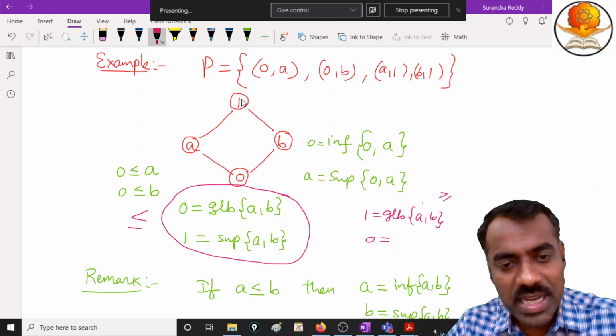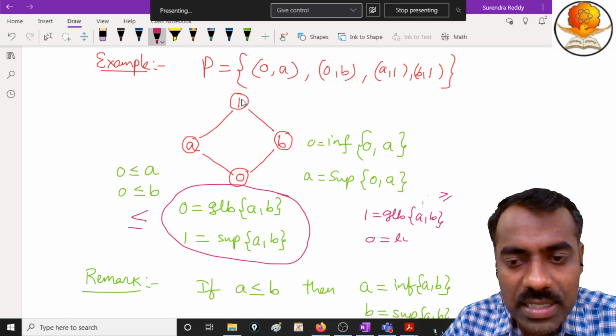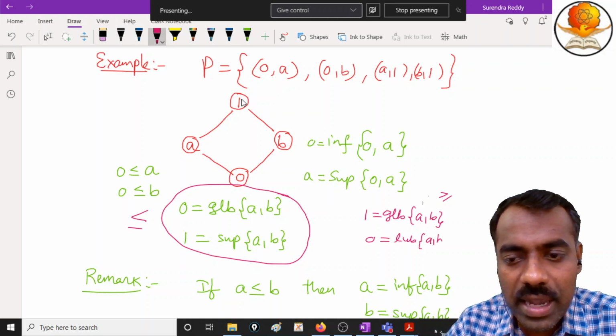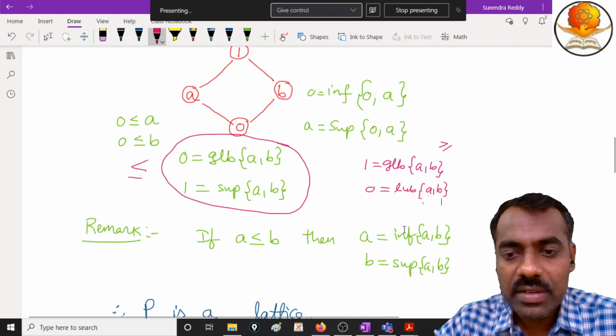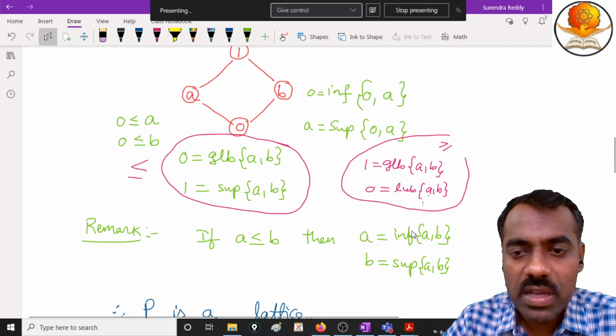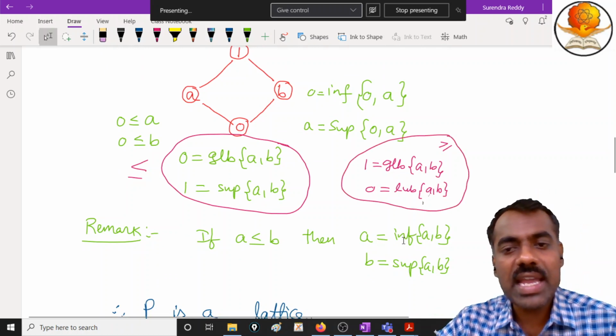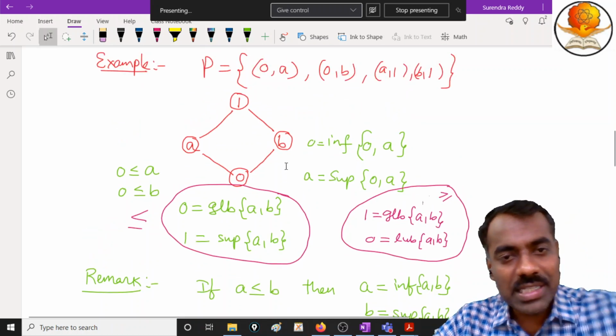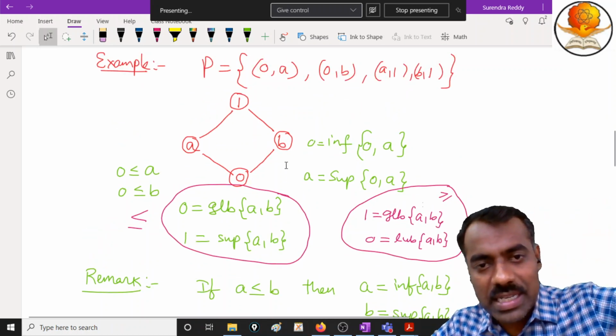You try to see it here. Are you following? Least upper bound of A comma B. Why is this one true? First of all, why is 1 a lower bound? Just try to see this picture, it will be inverted.